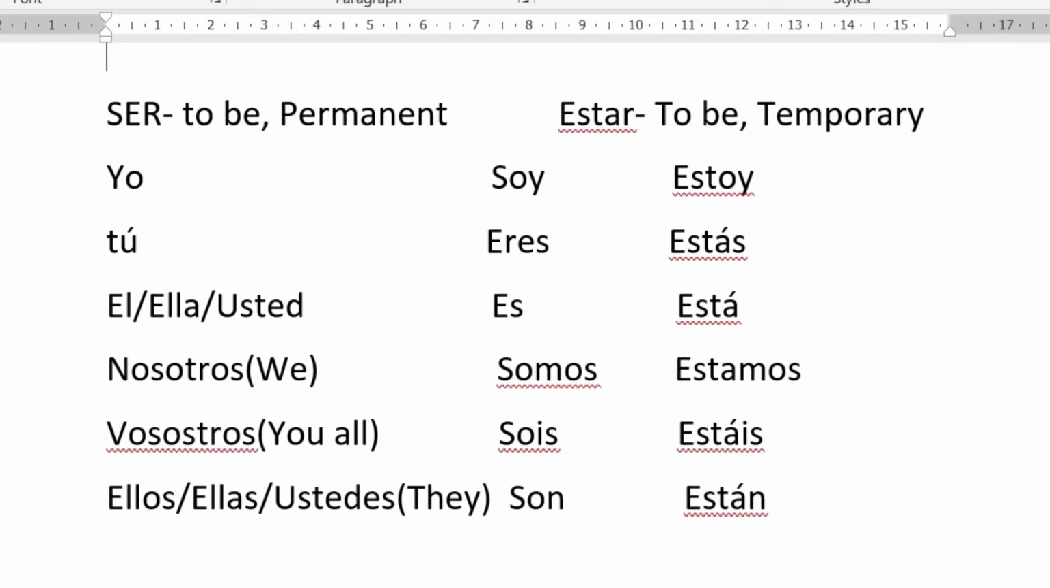So now talking about the conjugation. The conjugation for ser is soy, eres, es, somos, sois, son. I repeat, the conjugation for ser is soy, eres, es, somos, sois, son. While the conjugation for estar is estoy, estás, está, estamos, estáis, and están.